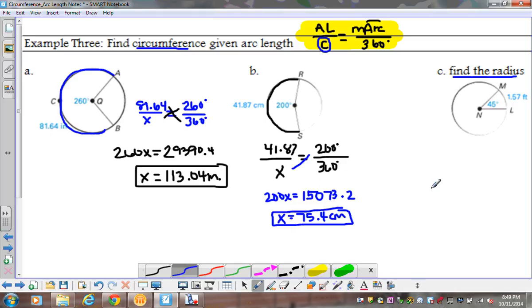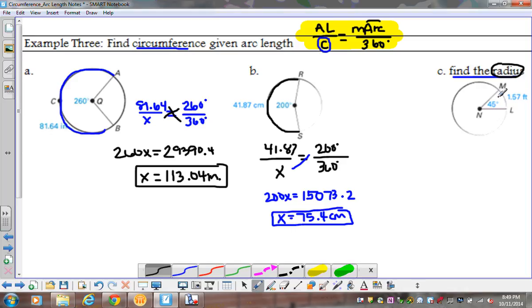So the last one, and then we'd be done. For the last one, I'm not finding the circumference, I'm finding the radius. My radius is still down here in my denominator. If you just put an x down here, you actually solve for the circumference. That's fine, but you would still need to use the circumference equation to solve for your radius then. So instead of putting a c down here in the denominator, I'm going to put 2 times pi times r, because I'm solving for my radius.